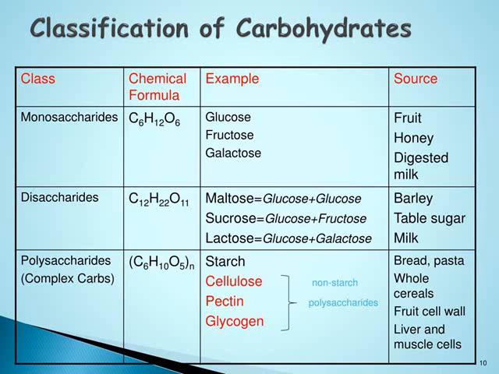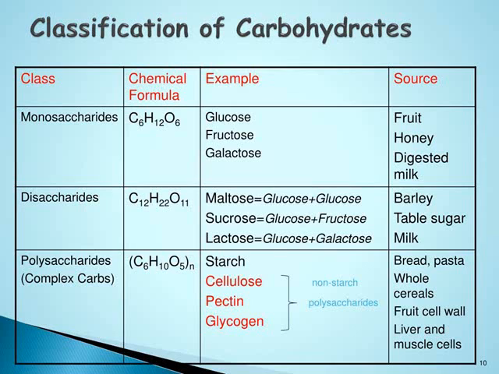So see here, glucose is common in maltose, sucrose and lactose, but when another glucose joins to this glucose molecule, it forms maltose. When fructose joins with glucose, it forms sucrose, and when galactose joins to glucose, it forms lactose. Maltose is found in barley, sucrose is found in table sugar, lactose is found in milk.